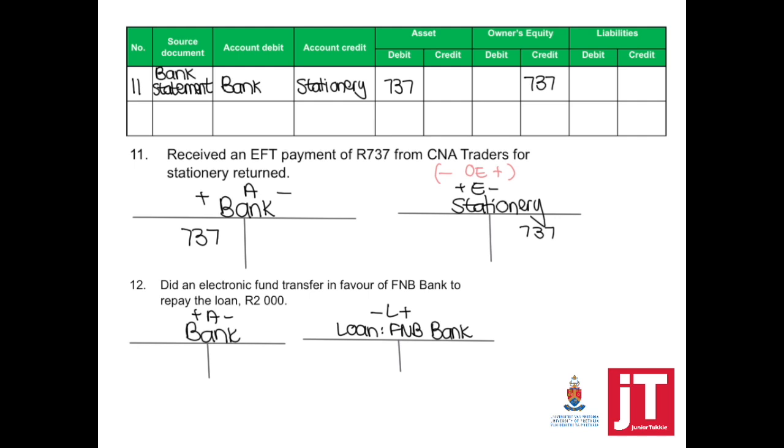When we pay back the loan, bank will be credited and loan FNB will be debited. Our liabilities are going to decrease. My source document, EFT or bank statement. Account debit, loan FNB Bank; account credit, bank. Asset credit, liabilities debit.